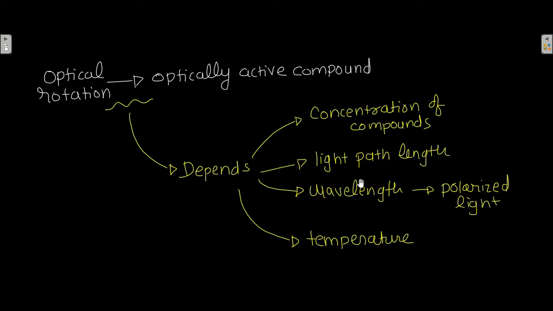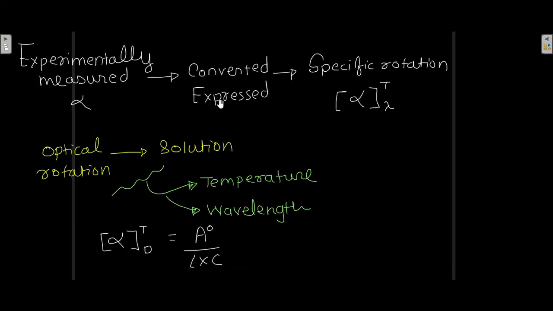Okay, these 4 parameters, that is the concentration of compounds, the light path length, the wavelength of polarized light, and temperature, all of this decides the optical rotation of an optically active compound. And because the optical rotation depends upon those parameters, the experimentally measured optical rotation is then converted and expressed into specific rotation, which is denoted by this sign, alpha t lambda.